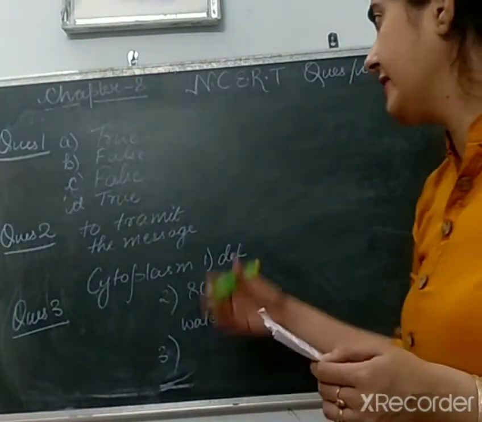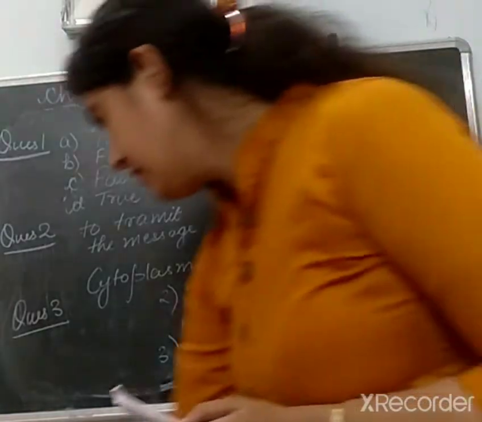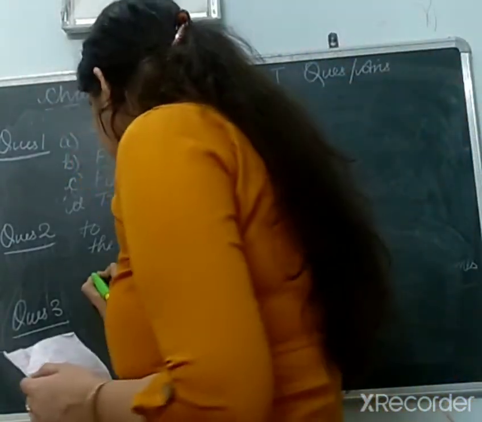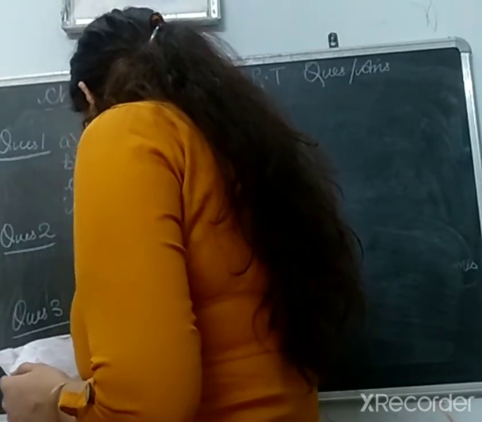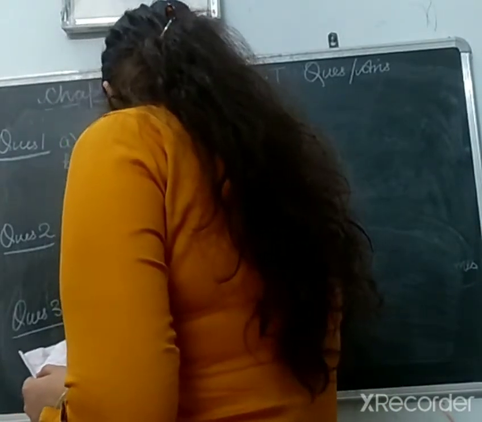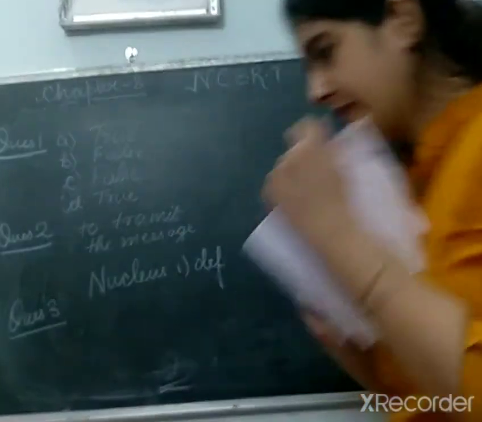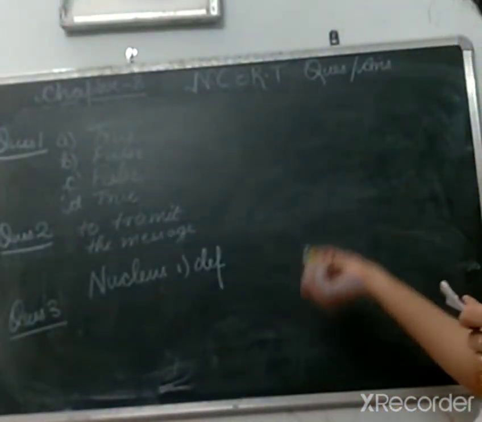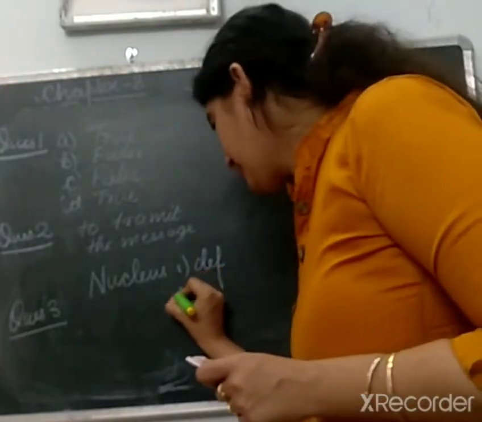Next one is again you need to write a short note on nucleus. Here we'll write the definition of nucleus. Nucleus is a dense structure present inside the cell. Second, we'll write the structure.